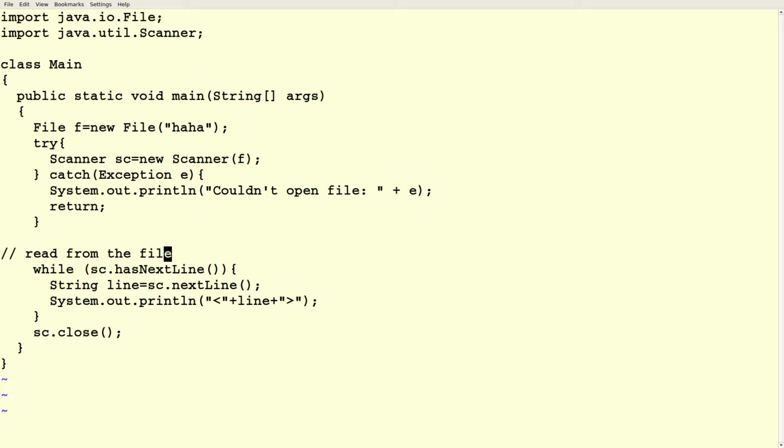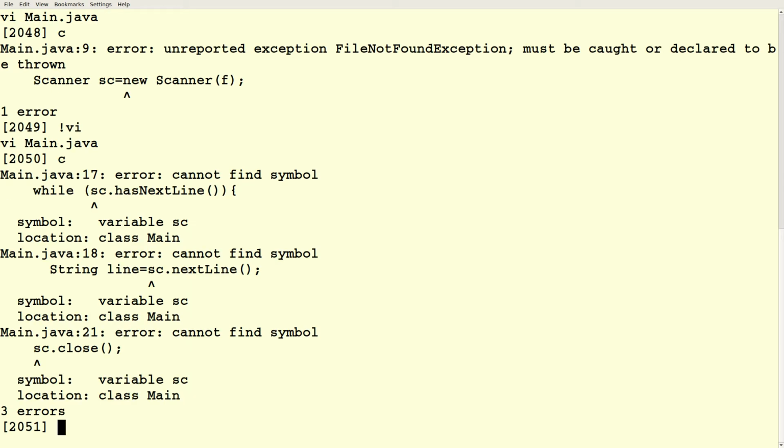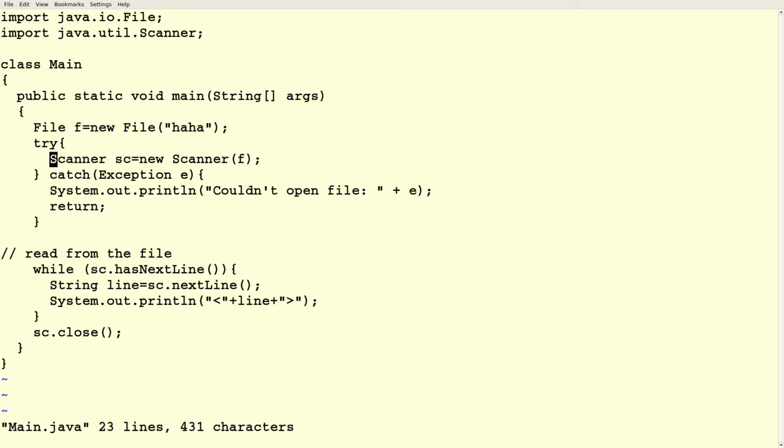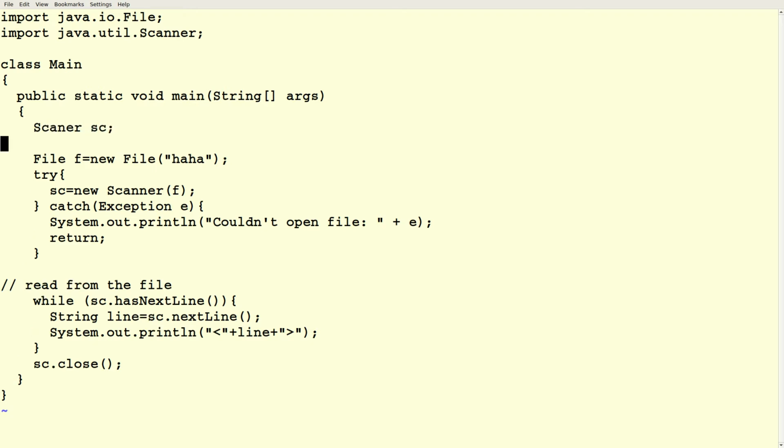So we'll try to open the scanner. If we get an exception, we'll go to the catch block. We'll say we couldn't open the file, and we'll print out what the string value of that exception is, which will probably be file not found. And we'll say return. This is not going to compile yet. And this happens almost all the time when you put try-catch blocks around things. It no longer has access to this object SC because SC is declared inside this try block, so it's local. So quick fix for that, just declare your scanner outside of that block.